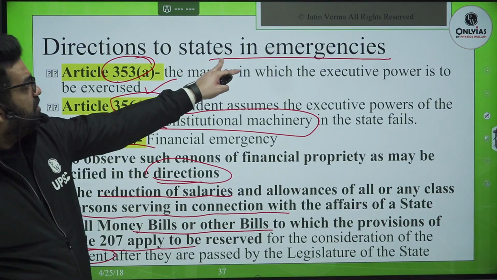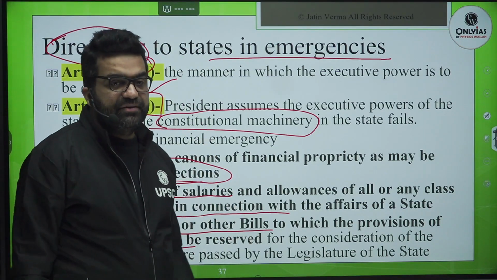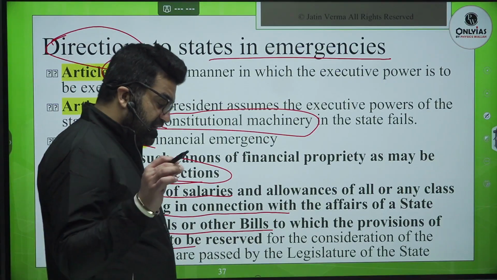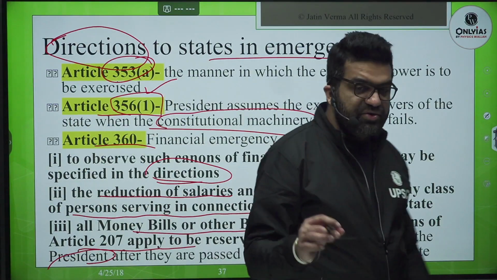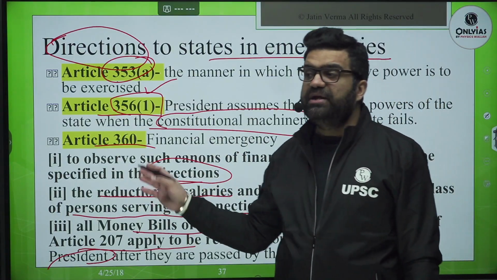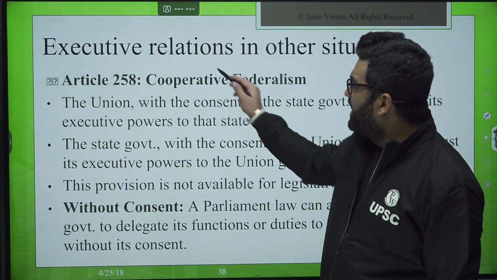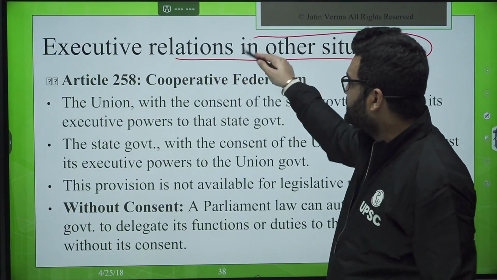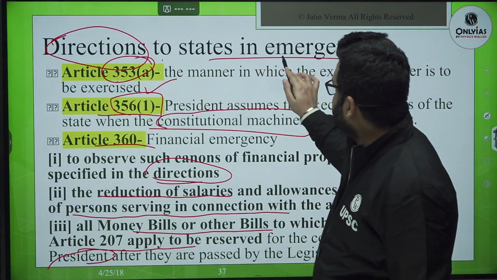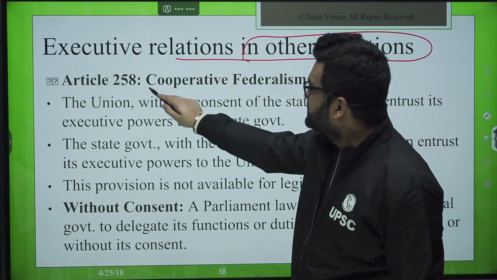Here we are talking about directions, so parliament is not coming into the picture over here. Article 207: during the financial emergency, the union president, through the council of ministers, can give directions to the state governments. Okay, so this is about the executive relations in other situations. Here we have seen directions in emergency, directions in normal time, then executive relations.